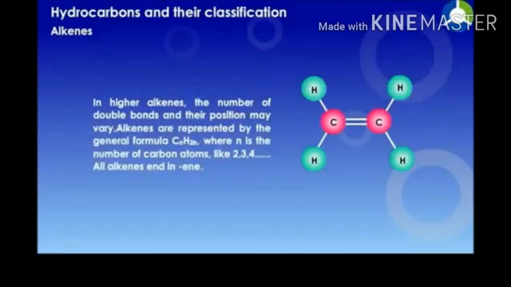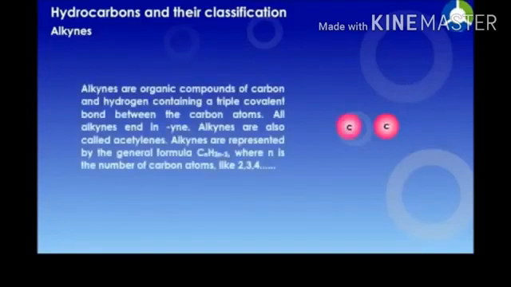In higher alkenes, the number of double bonds and their position may vary. Alkenes are represented by the general molecular formula CnH2n, where n is the number of carbon atoms like 2, 3, 4. All alkenes end in ene. If there is a carbon-carbon double bond, then the alkene name ends with ene.